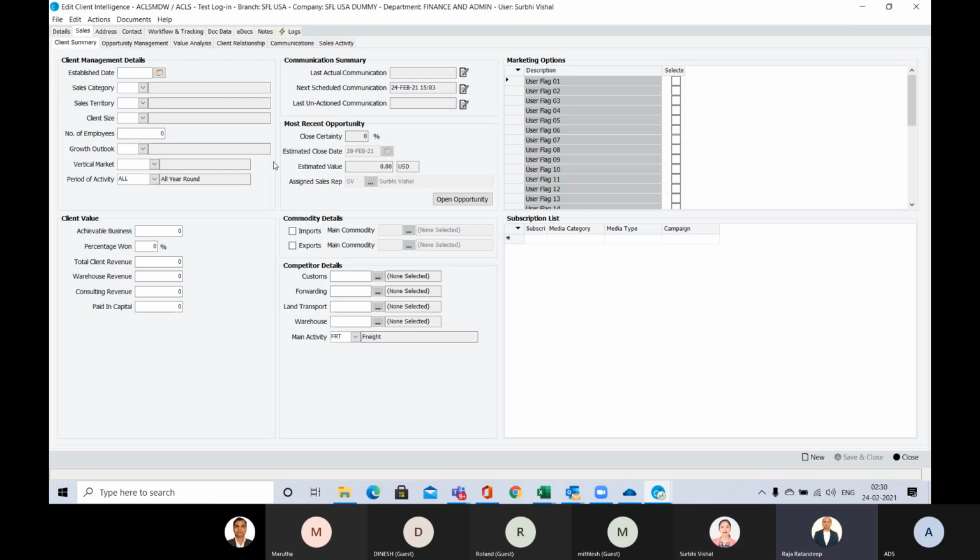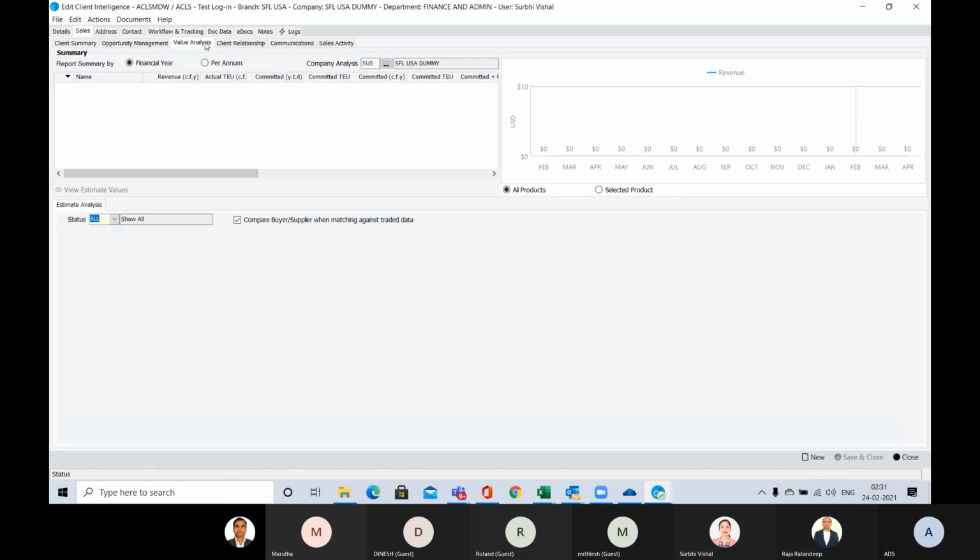So you know the value analysis. Go to the value analysis. No, it will give you a graphical presentation also. Yeah. So all this will come. You know that.